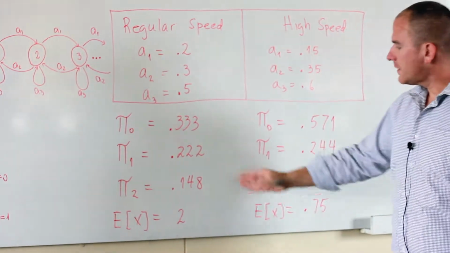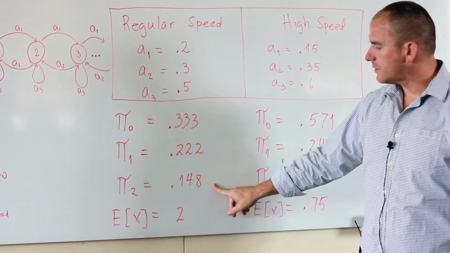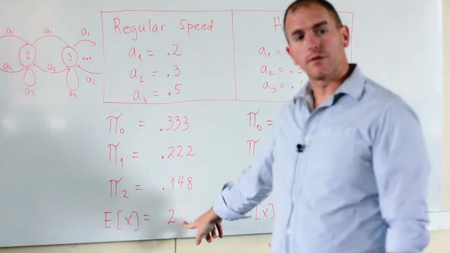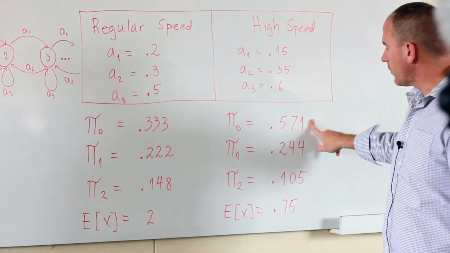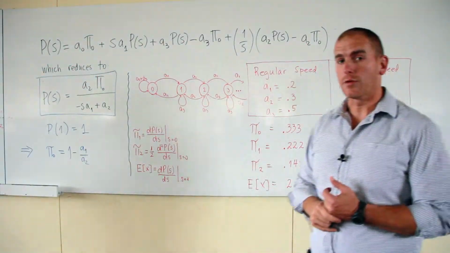So for these two cases, when we do that, we get the probability of one customer being 0.22, two customers being 1.48, and the expected number of customers waiting in line at the lift as being 2. And over here we have 0.571, 0.244, 0.105, and the expected number of customers waiting in line is 0.75.